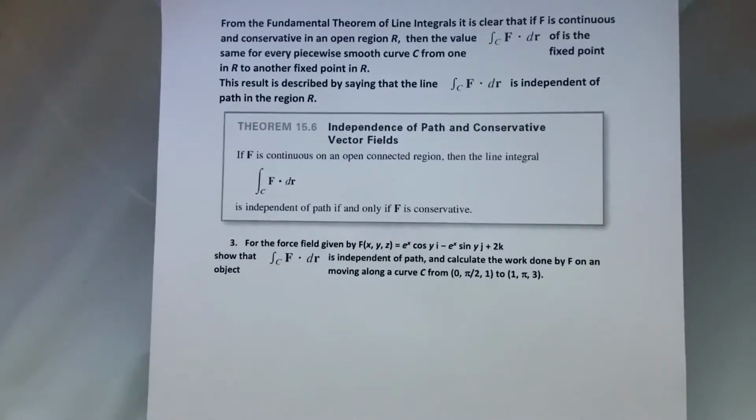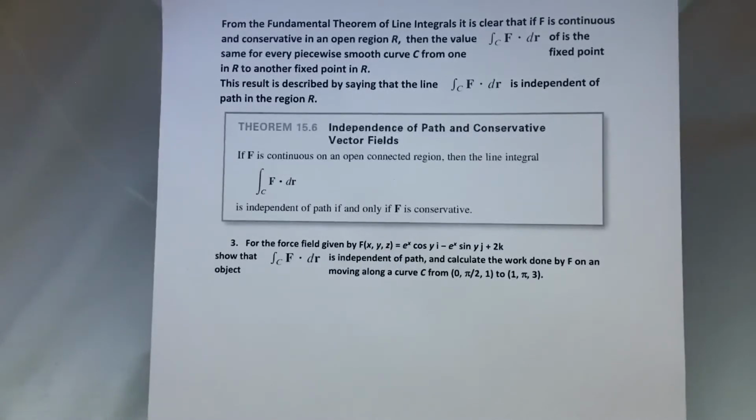So not only, as we were talking about at the beginning, if we have a potential function do we just subtract, it doesn't even matter the path we take from those 2 points. It could be two radically different things. As long as the potential function is there, it doesn't matter. So if f is continuous on an open connected region, then the line integral is independent of path if and only if f is conservative.